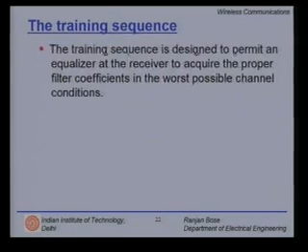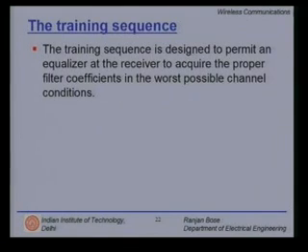Now let us talk about the training sequence. The training sequence in an adaptive equalizer is designed to permit an equalizer at the receiver to acquire the proper filter coefficients in the worst possible channel conditions. So it says a lot of things here. It talks about filter coefficients.